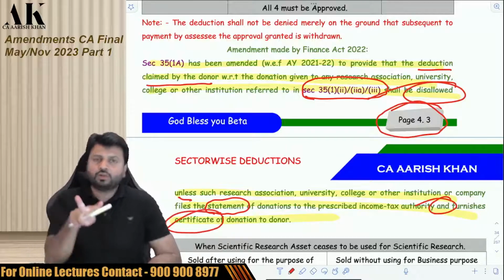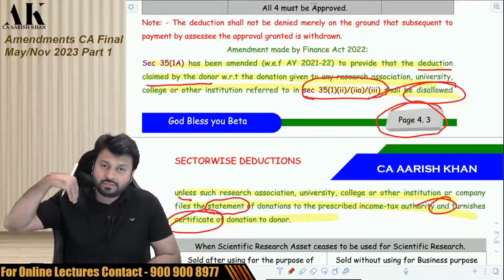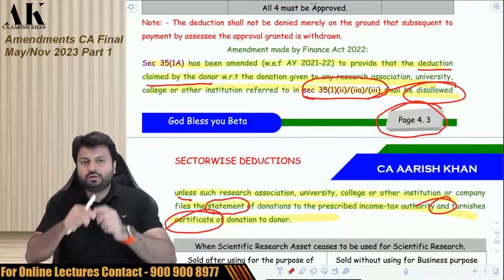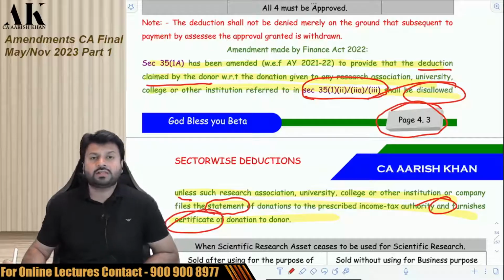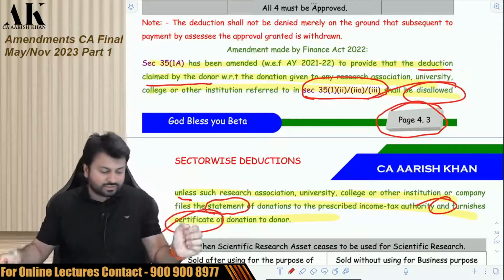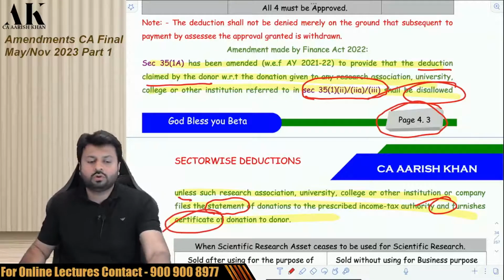So now there is a dual consequence. Donee is already bearing the consequence since last year. Now from this year onwards, even the donor has to face the disallowance under the income tax law. It means his donation has been wasted now. It's of no use. It is disallowed forever. Check it once. Then we'll go ahead with the next one. Okay.